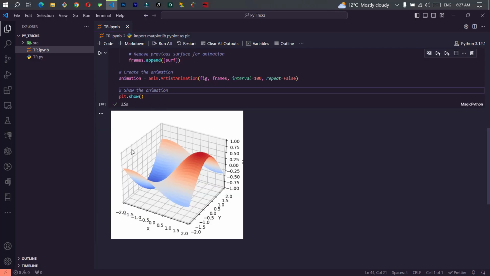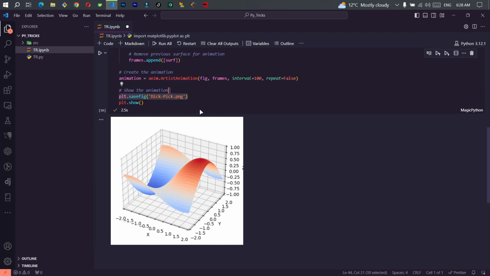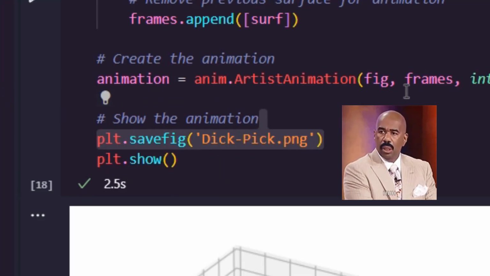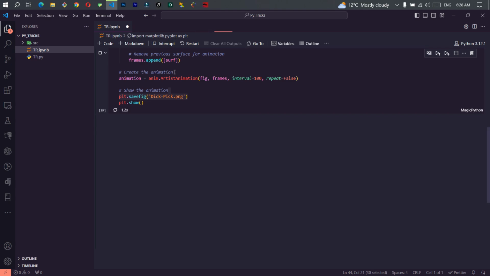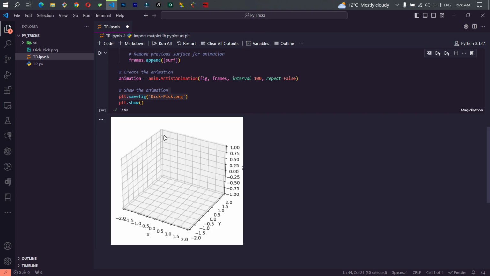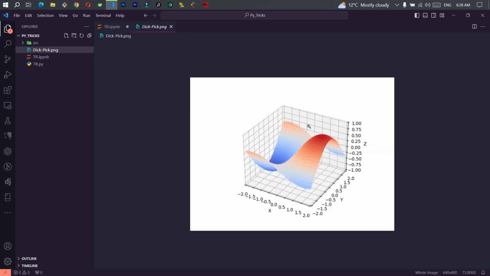So if you're like me and just don't want to let go of this beautiful graph right over here, you can go ahead and add this line of code and save it as a picture. So let's run it again. So of course it'll disappear right over here, but it doesn't matter as long as it's a picture file right over here.